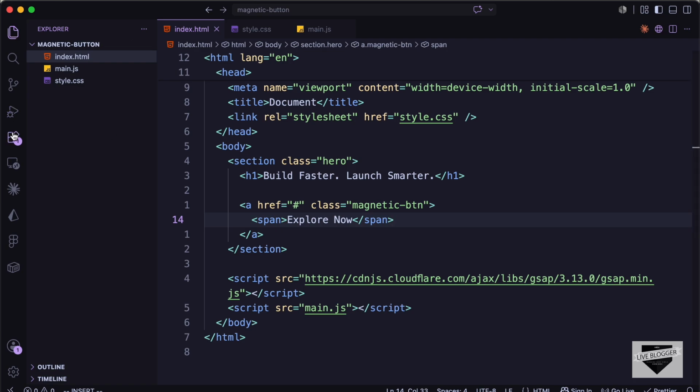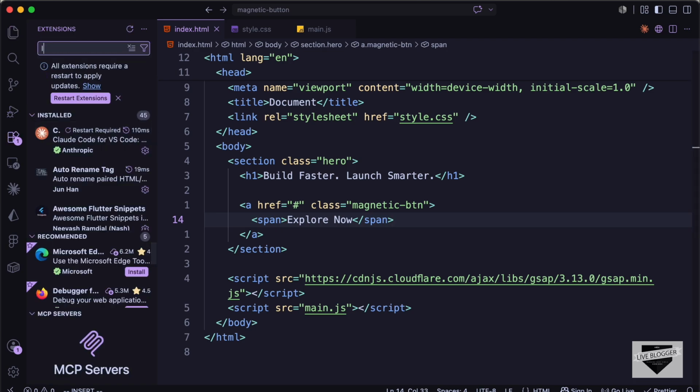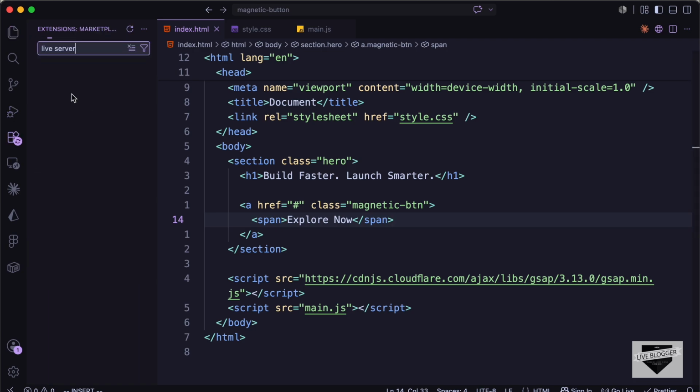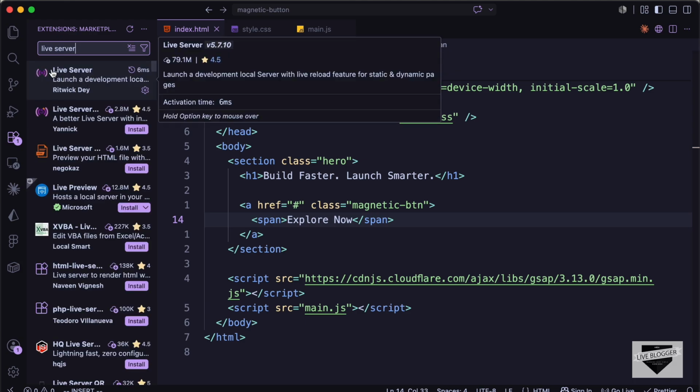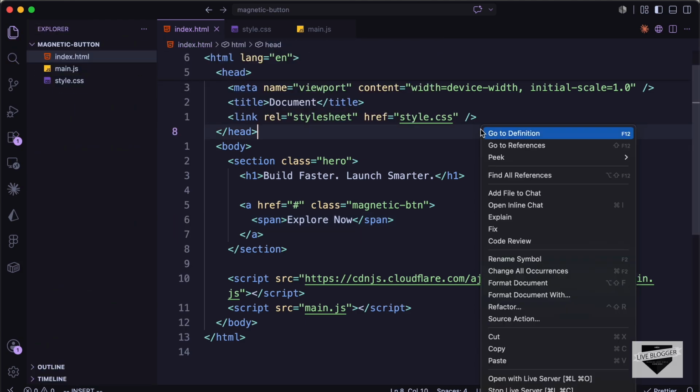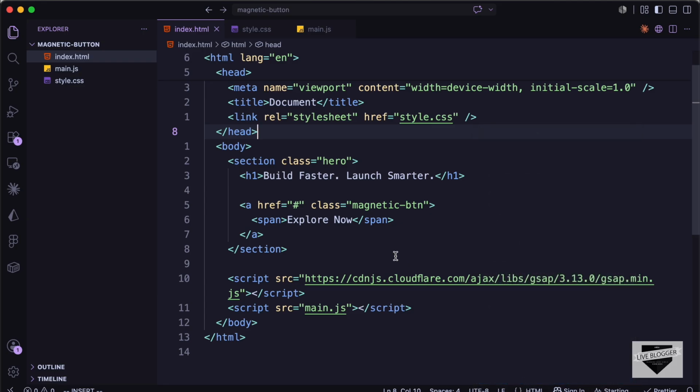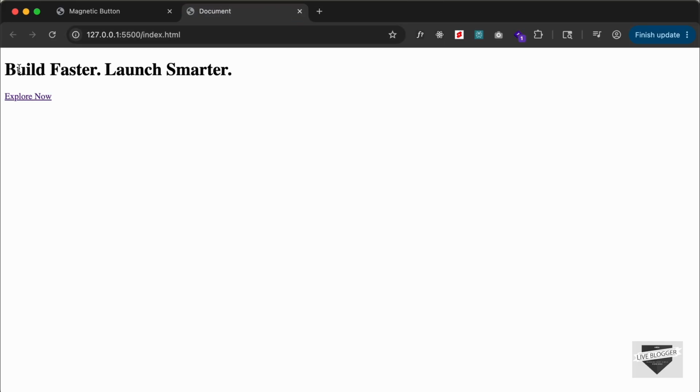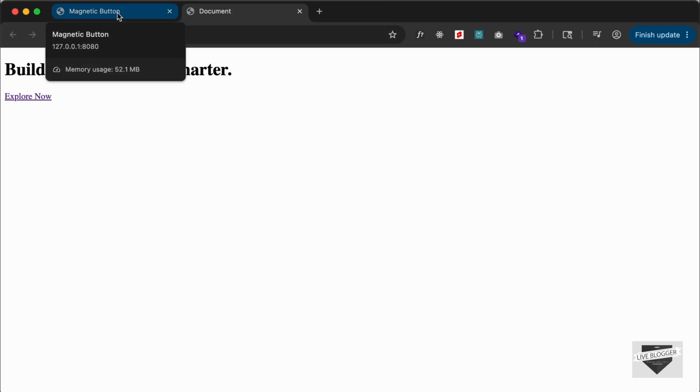So if I open this in our browser, let's see how it looks. So I have this extension called live server installed in VS Code. So once you have this installed, you can just go ahead and right click in the HTML file and click on open with live server. And here we can see our website is being displayed. We have the heading and the button. Right now let's write the CSS to make it look like this.